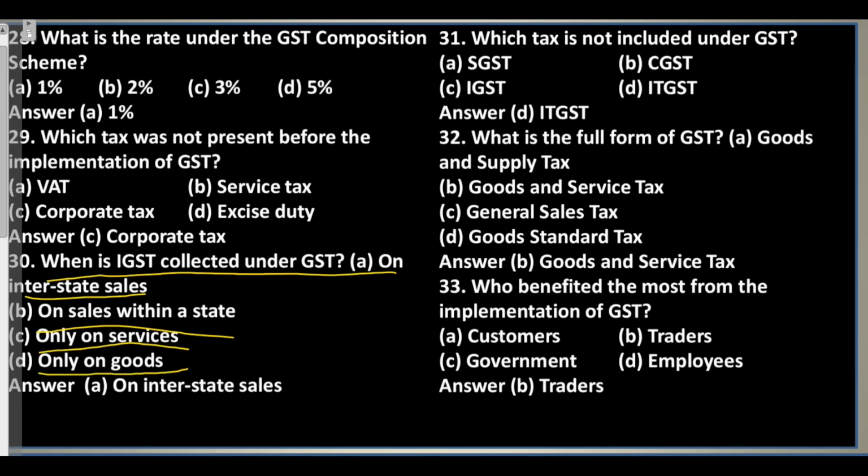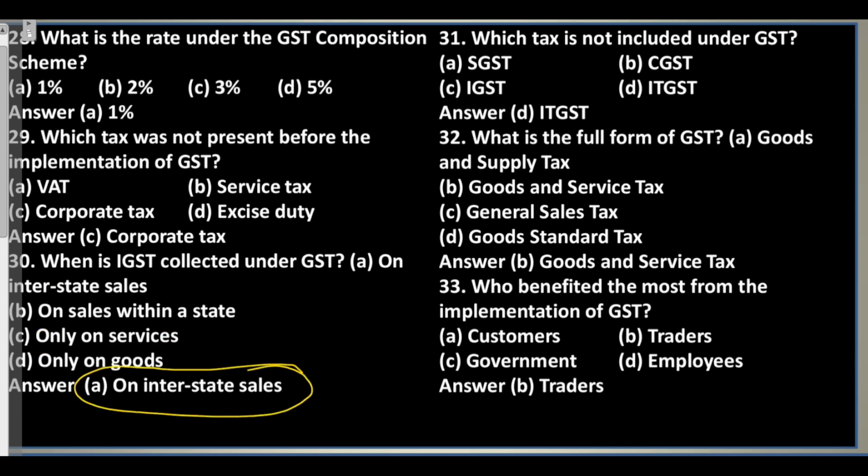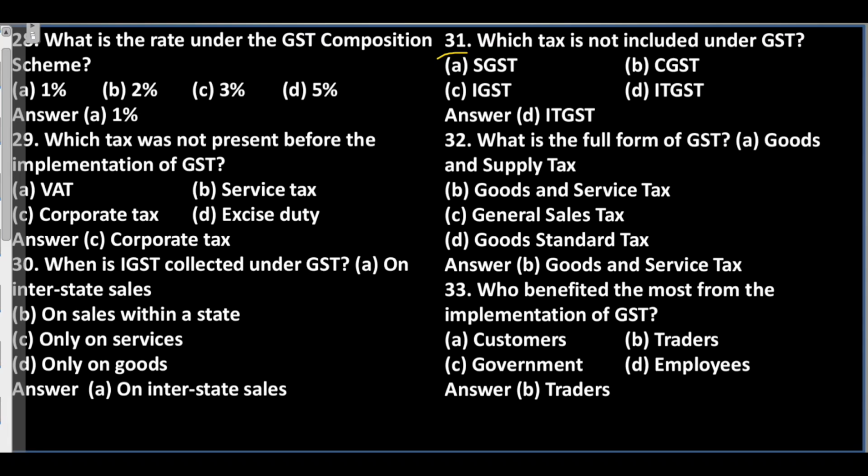C. Only on services. D. Only on goods. Answer: A. On interstate sales. Question 31. Which tax is not included under GST? A. SGST. B. CGST. C. IGST. D. ITGST. Answer: D. ITGST.